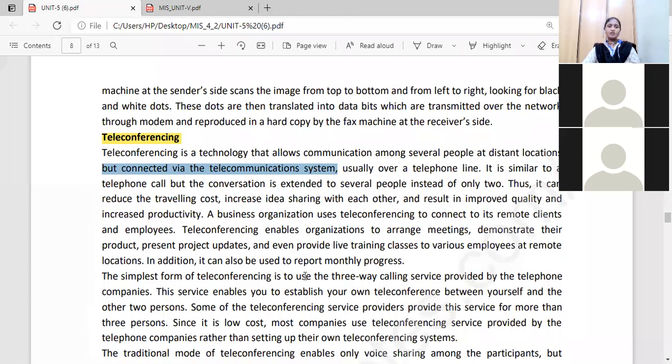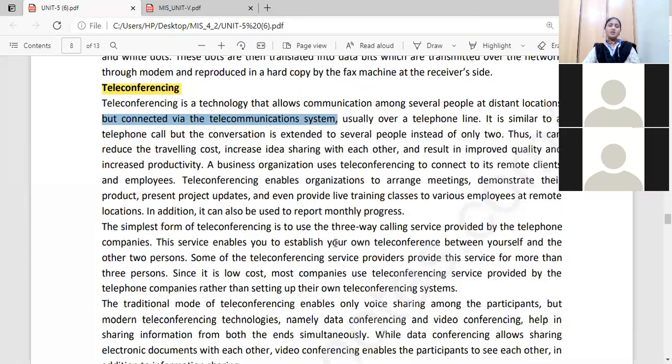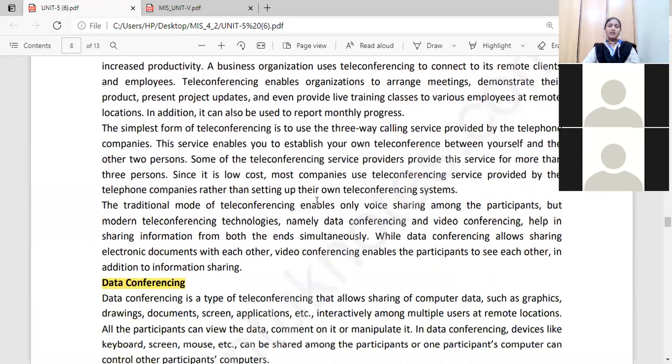In addition, it can also be used to report monthly progress. They want to know the monthly progress of employees who are at remote locations, so they can report monthly progress also.